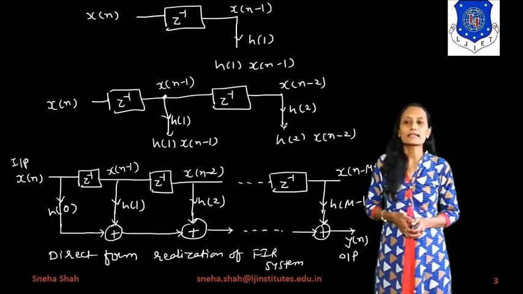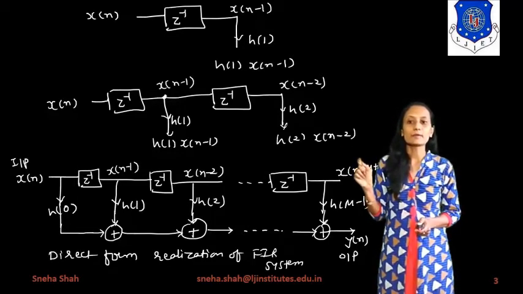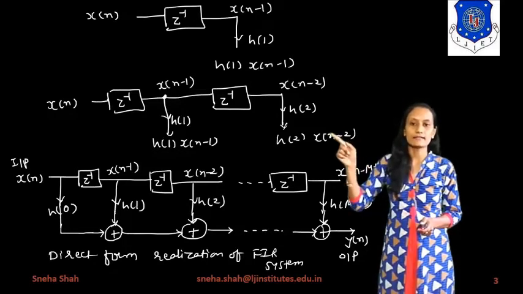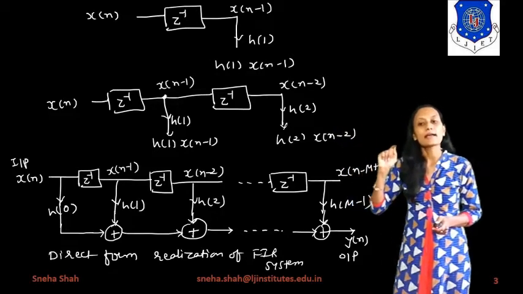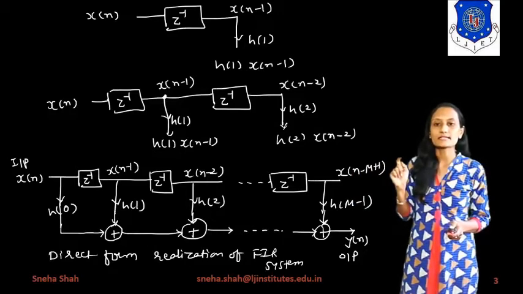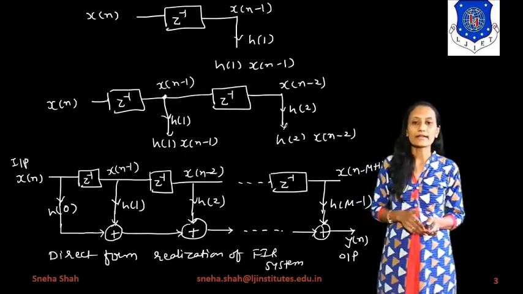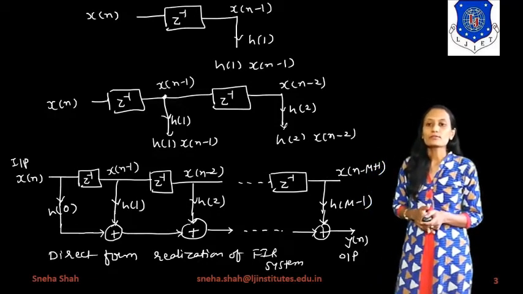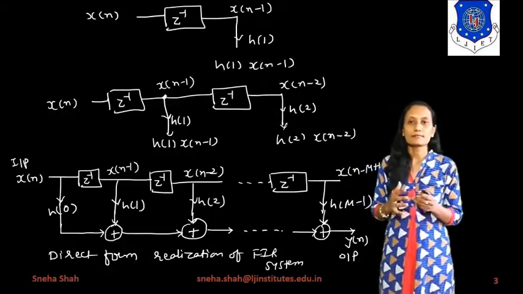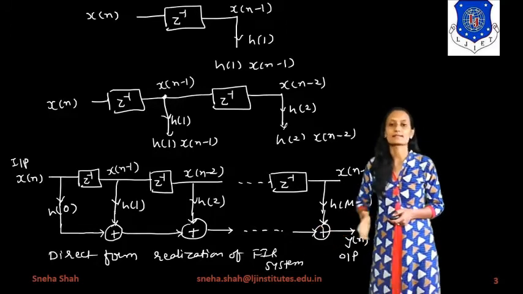So first of all, we take input sequence x of n, it will go through the z inverse, so the output will be x of n minus 1. Here the term will be multiplied by h of 1. Then this term also goes through z inverse, so it will give the output x of n minus 2, right? Now this term will multiply with the impulse response h of 2, so it will give the output h of 2 into x of n minus 2. Now we have to combine all these terms by taking summation to generate the direct form for the FIR system.